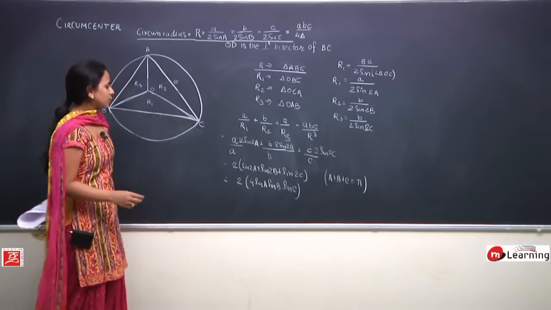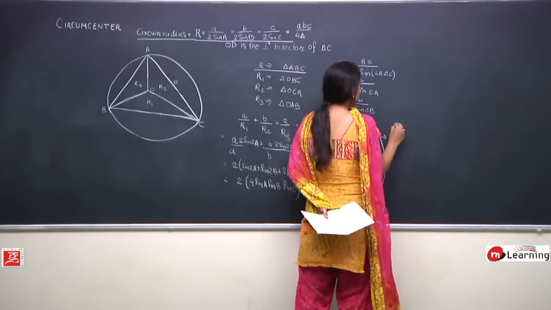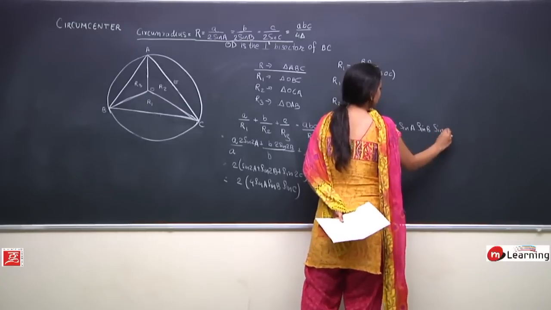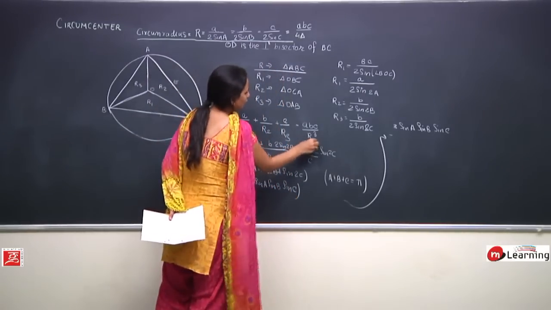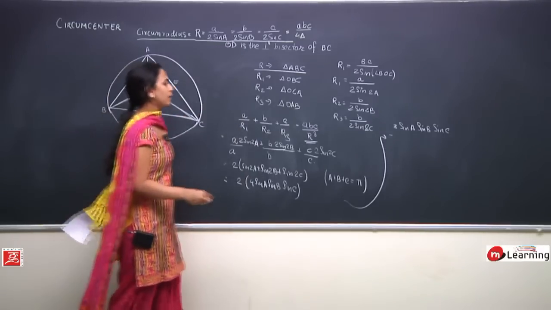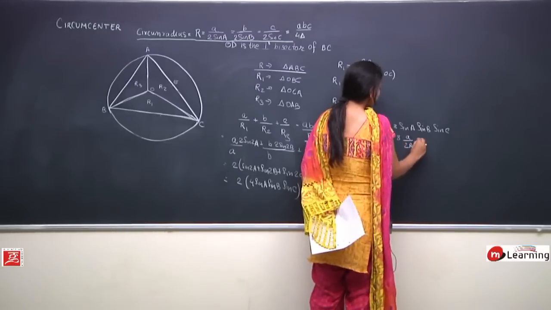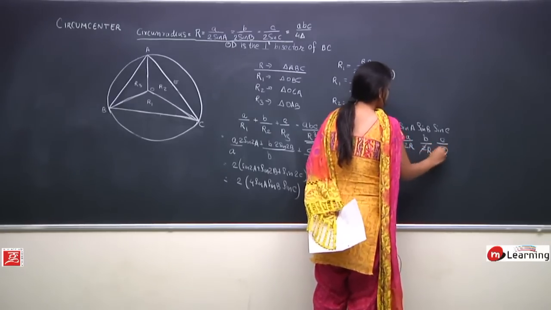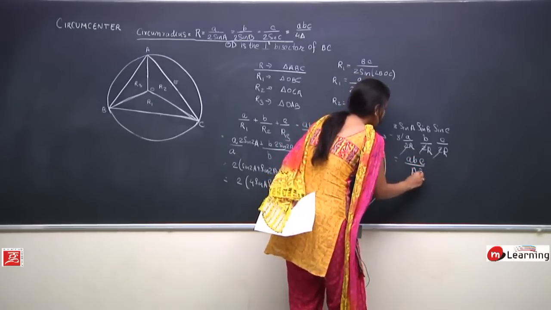Perfect. Now this is equal to 8. So this complete is equal to 8 sin A sin B sin C. But we have to prove that this is equal to ABC upon R cube. So how to do that? See, from here can I write sin A is A upon 2R. So you can write sin A is A upon 2R, sin B is B upon 2R and sin C is C upon 2R. This will cancel and we will get this equal to ABC upon R cube.